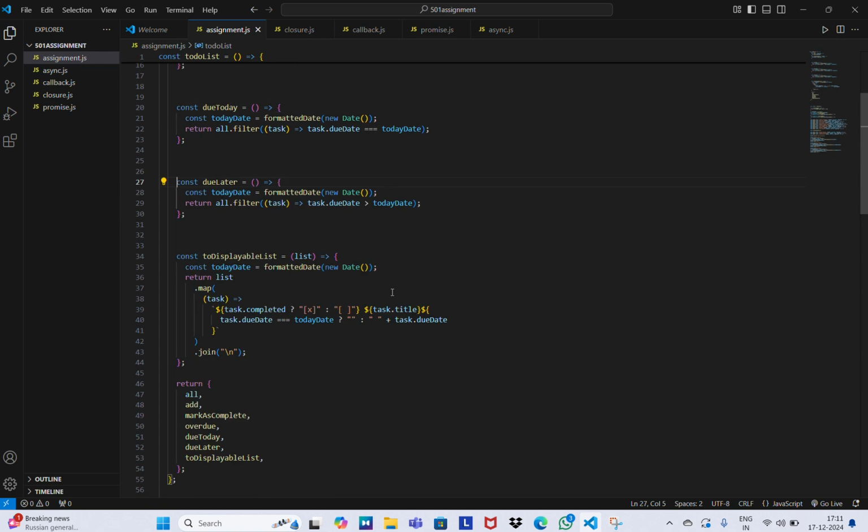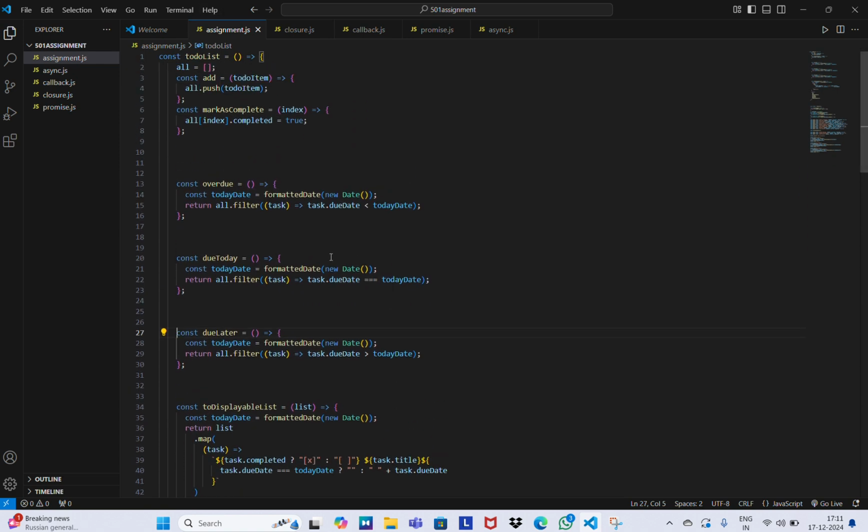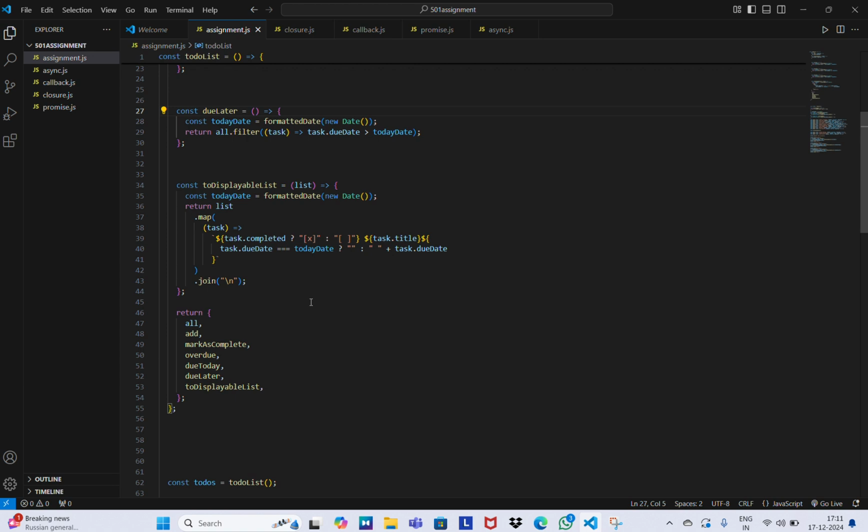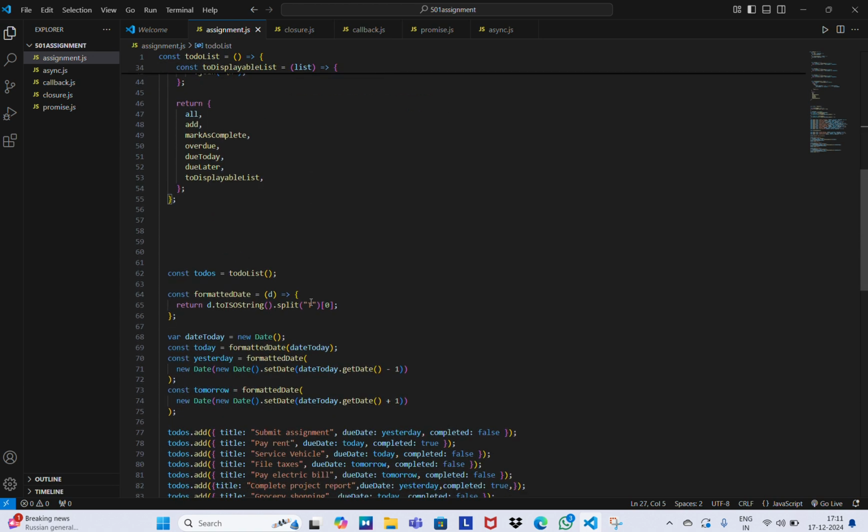This is the end of the todoList function. At the end, I returned all the methods. Next, I created a todos object by calling the todoList function. So this todos object contains all the methods, variables, and properties of the todoList function that we have defined above.